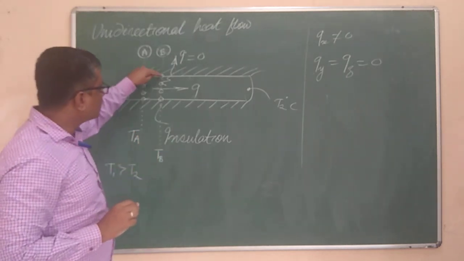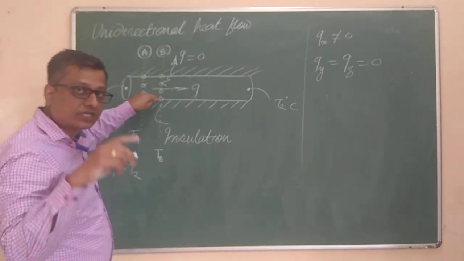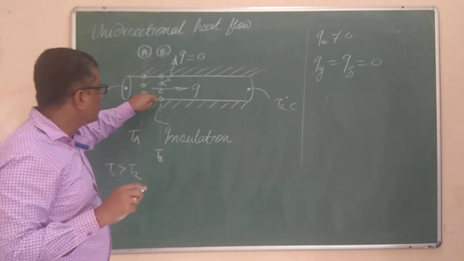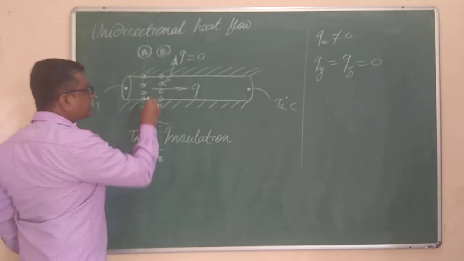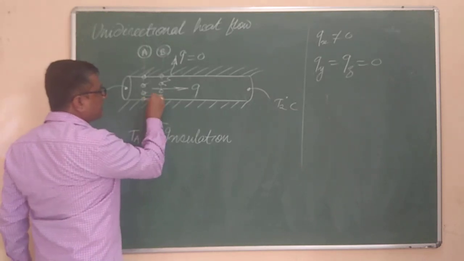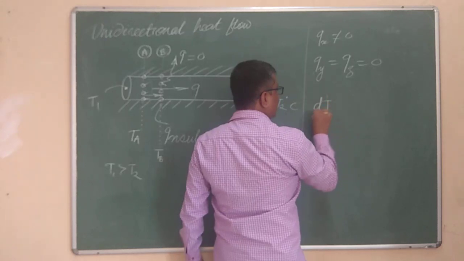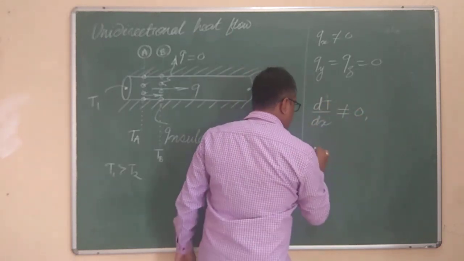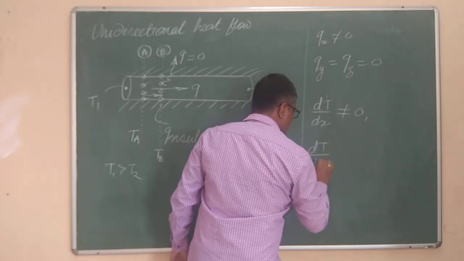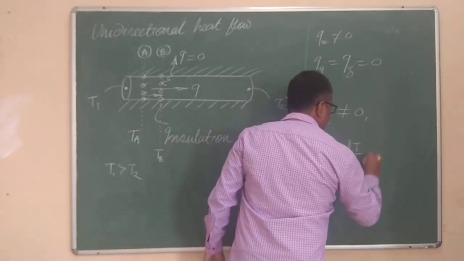Now, everywhere along that section the temperature is the same, and it will not change with respect to time also. But this TB is less than TA, it means that there is a decrease in temperature in this direction. It means the temperature gradient dT by dx has a non-zero value, whereas dT by dy is equal to dT by dz is equal to 0.